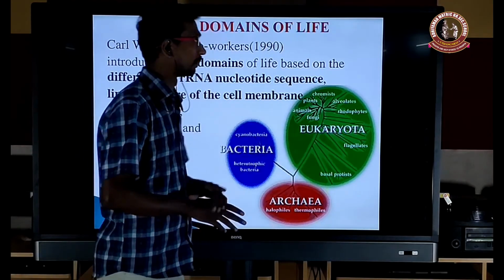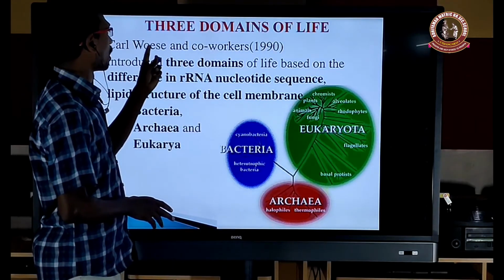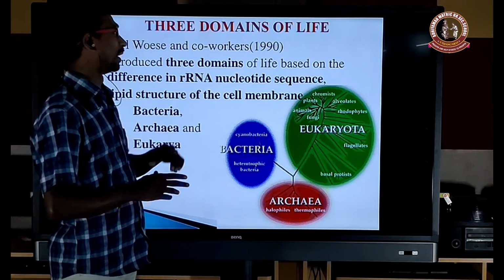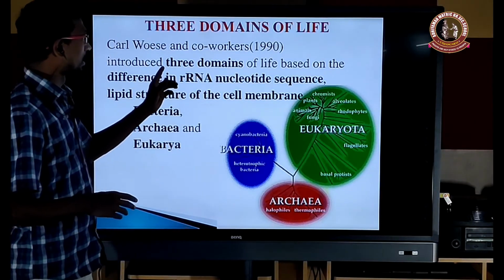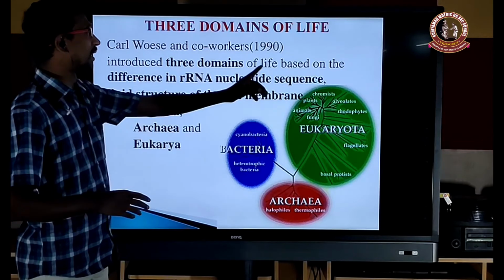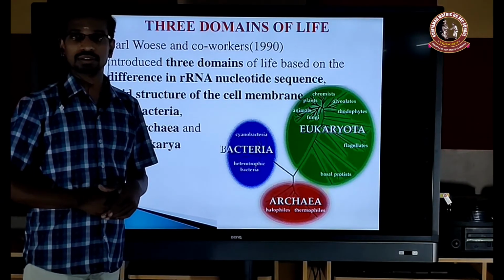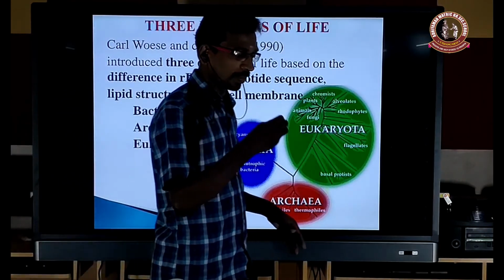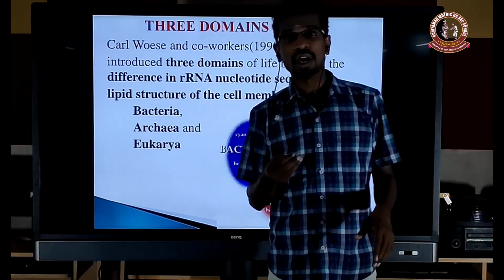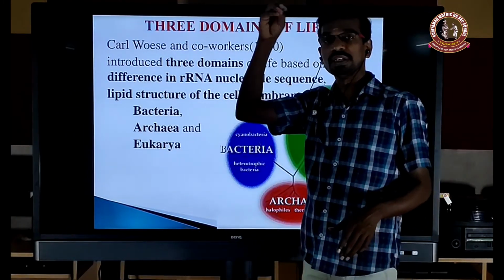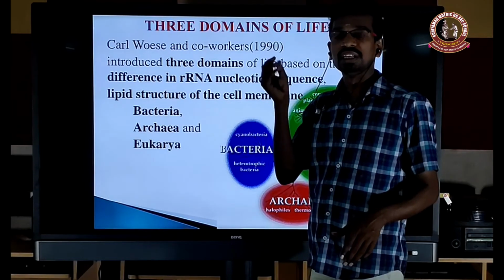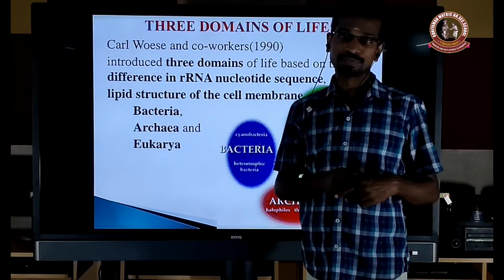So the entire living world is classified into three domains, that is Archaea, Bacteria and Eukaryota. It was given by Carl Woese and co-workers in 1990. It was introduced based on what? The difference in the rRNA nucleotide sequence. The rRNA is ribosomal RNA, formed from the nucleolus and present inside the ribosome.